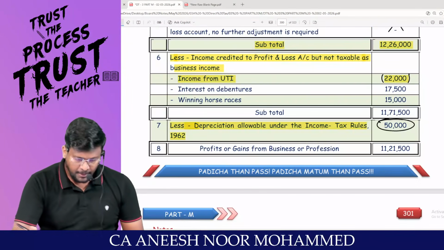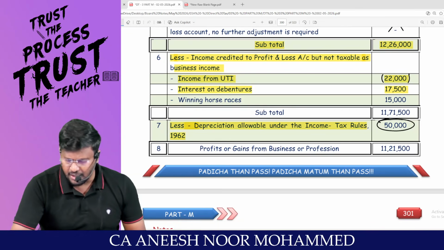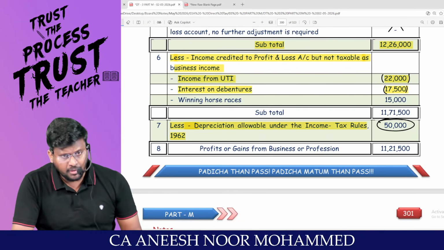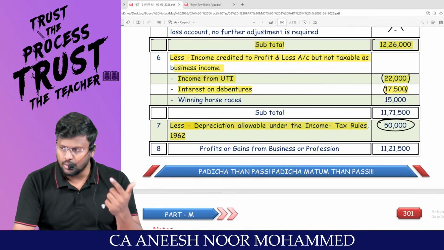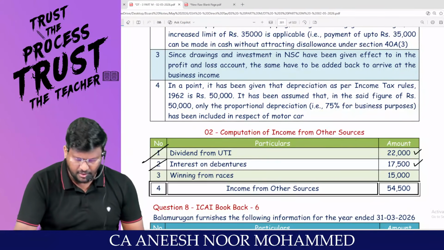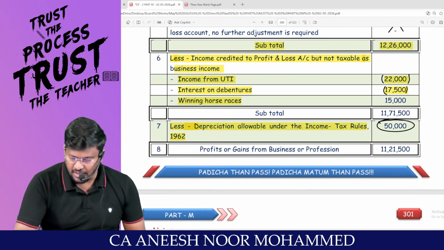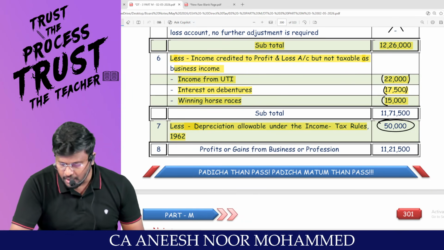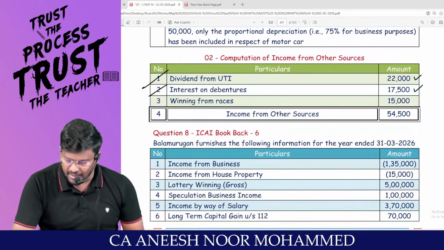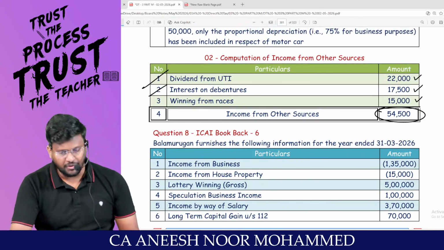Comfortable? Then interest on debenture, amount of 17,500 should be removed from PGBP and should be included in IFOS. Immediately, please include 17,500. That's interest on debentures. Winning from horse races, sir, 15,000. It has to be removed from PGBP and it has to be included in IFOS. So we will be ready with IFOS also.